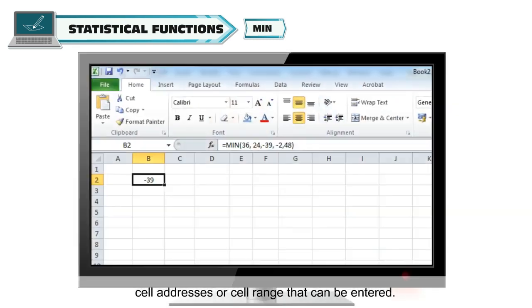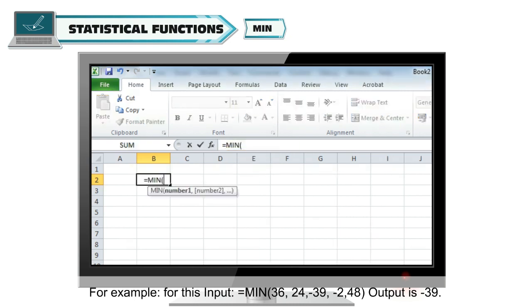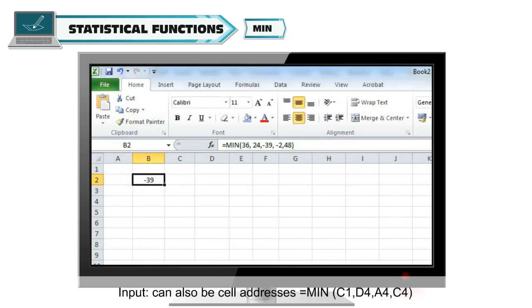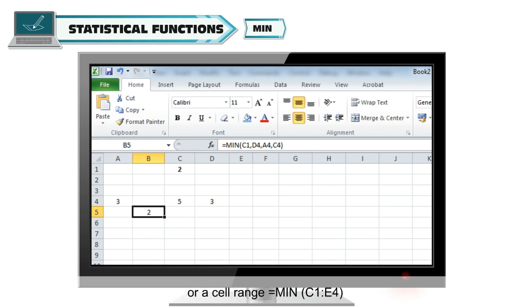can be entered. For example, for this input equal to min of 36, 24, minus 39, minus 2, 48, output is minus 39. Input can also be cell addresses like equal to min of C1, D4, A4, C4 or a cell range equal to min C1 to E4. In output, the lowest number from the given cells will be displayed.